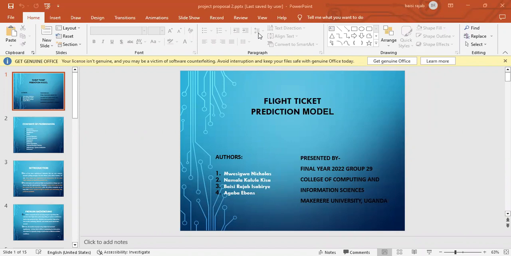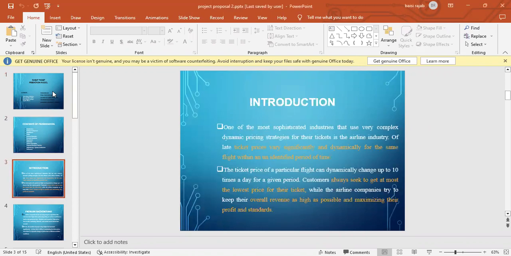Our project is about flight ticket price prediction. The introduction says one of the most sophisticated industries that use very complex dynamic pricing strategies is the airline industry. We all know that airline prices are dynamic. Hence, what I'm trying to say is that the prices can never be the same. A price of a particular flight on Monday can never be the same as the price of that same flight on Tuesday, or even after 3 hours or 4 minutes.